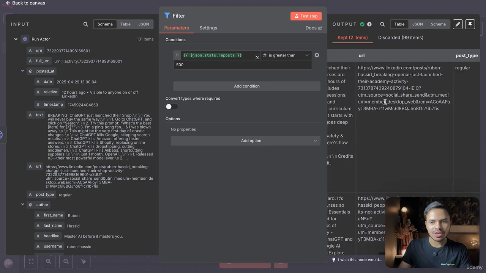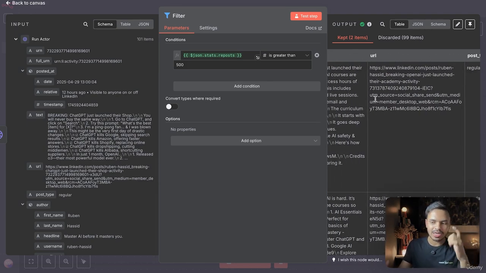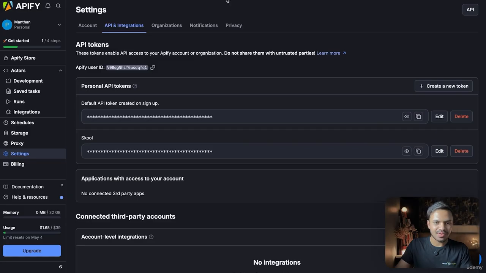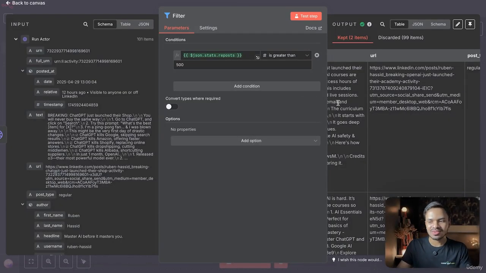As well as you can also include the post preview. For example, it could be a video, it could be an image. You can simply do that inside Apify. But in this example, I don't really focus more on the post preview, which is like image or carousel post.